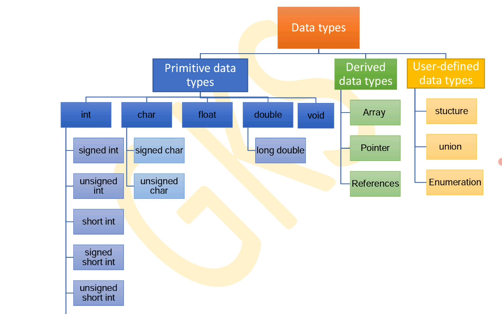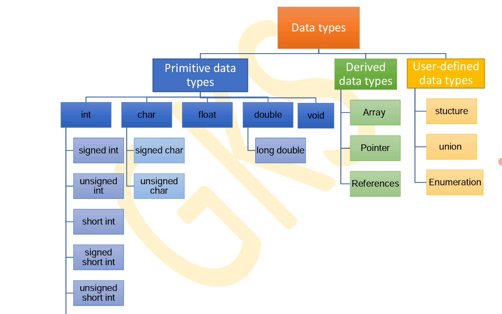Int means integers. These are used to store integer values or whole numbers, that is, numbers without any decimal part. Char means character data type. Generally these are used to define and declare single characters or a group of characters or strings. Float means real data types, real numbers or decimal numbers, numbers with some decimal point. For example, 467 is an integer value.